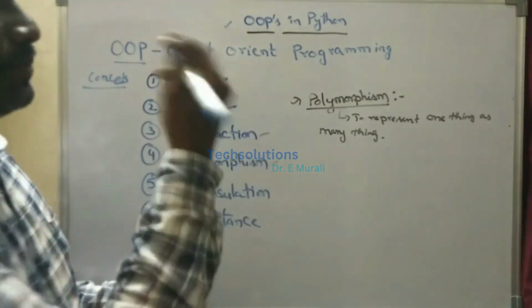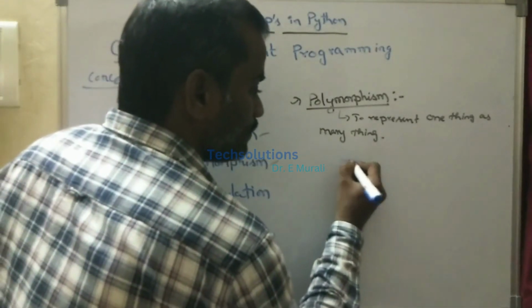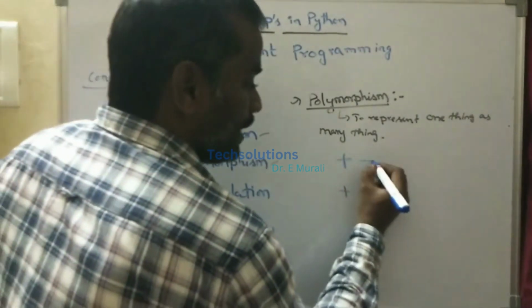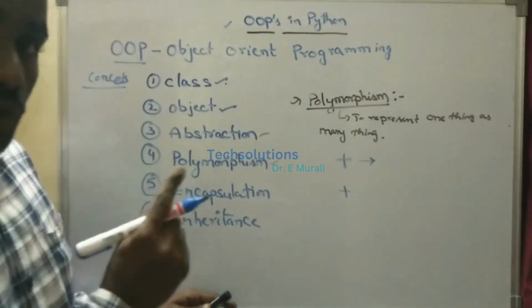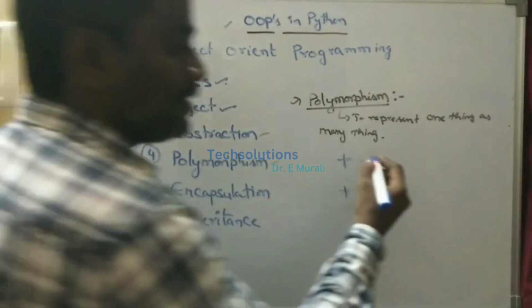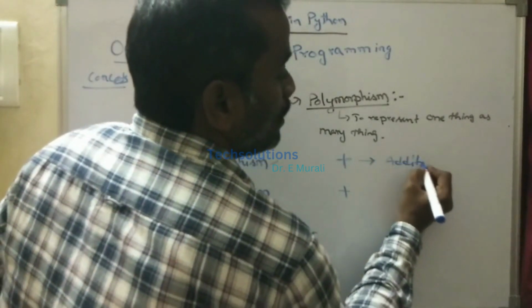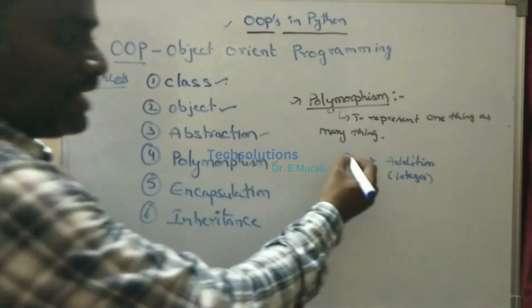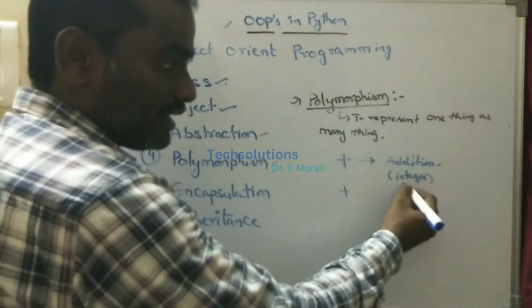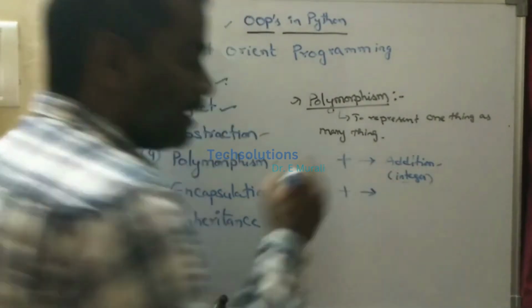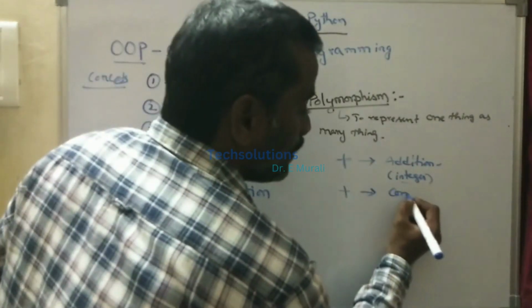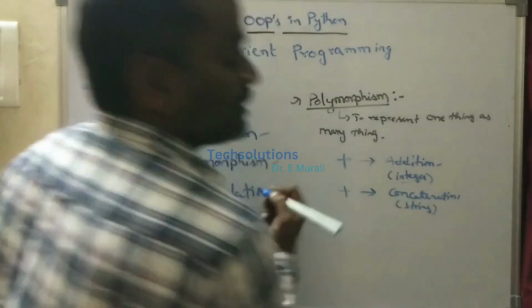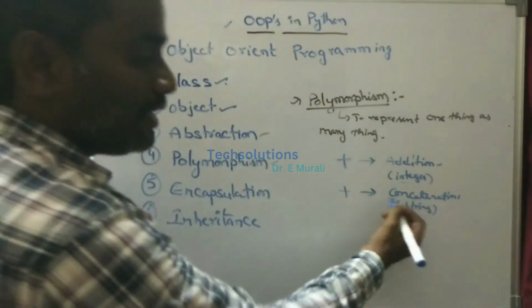Suppose, for example, I take this operator. It is a plus, right? This plus operator is one operator. It can be used for addition of integer values. Similarly, this plus can be used for concatenation of strings. Whenever you concatenate strings, you use the plus operator.